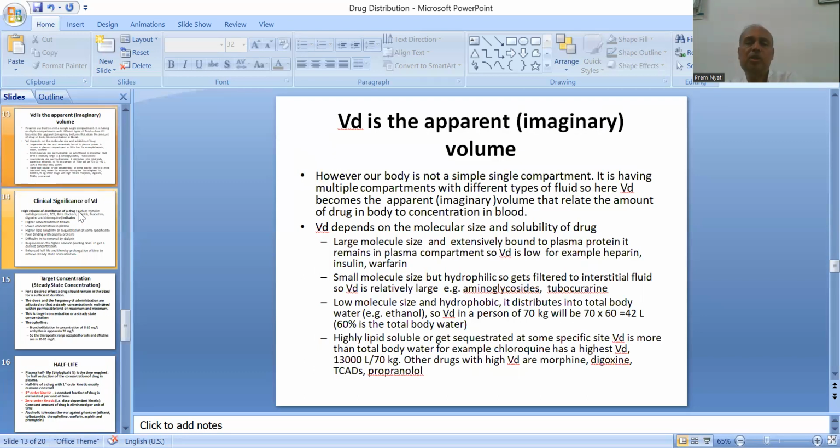Now this volume of distribution is the imaginary, apparent volume, because our body is not a simple single compartment. It has multiple compartments with different types of fluid. So this volume of distribution becomes an imaginary volume. Sometimes we will see that it is more than the total body weight. So that is the imaginary volume that relates the amount of drug in the body to the concentration in blood.